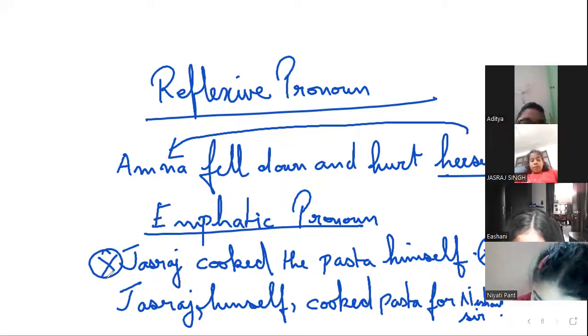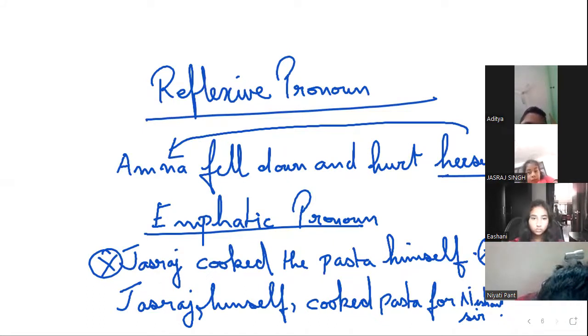Yes, excuse me, please go ahead. Yes, go ahead, Aradha. Sir, I am saying I could not understand that emphatic pronoun. Kuch nahi beta. Aradak himself did his homework. He did not take help from anyone. So Aradak did the homework himself, or Aradak himself did his work. So you are emphasizing. Emphasizes matlab zor dena kisi cheez pe. All right, Aradak, understood? Yes, sir. Great, thank you. All right.